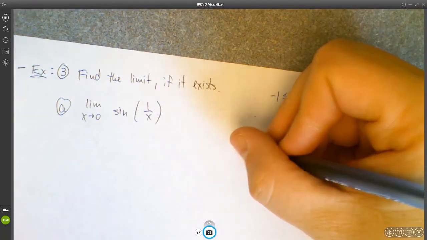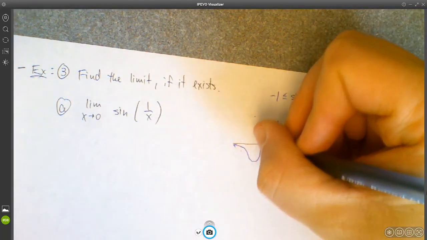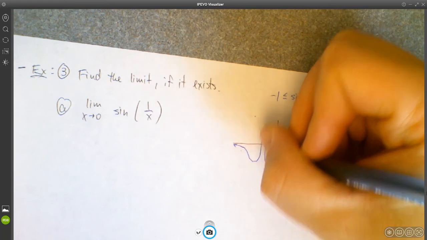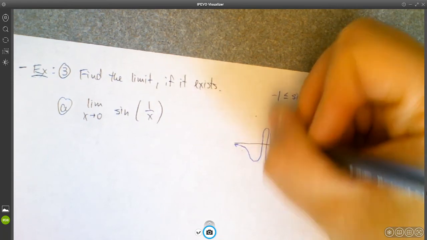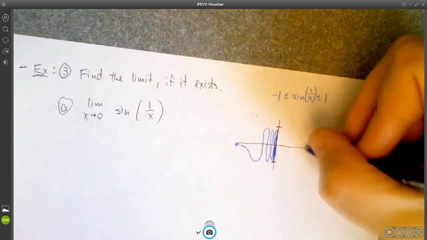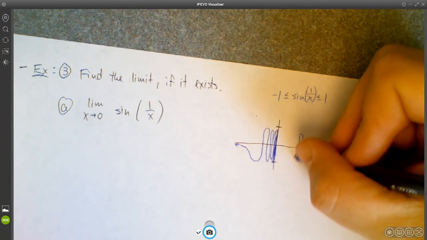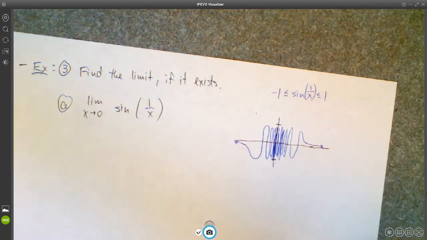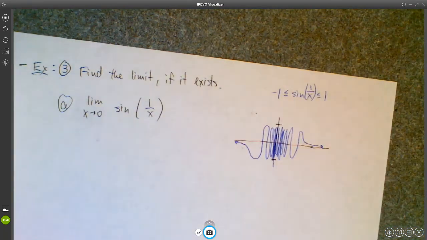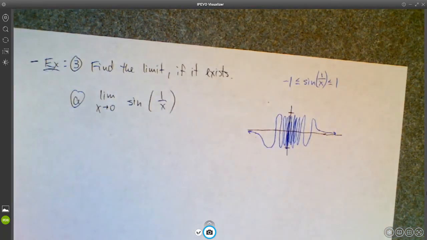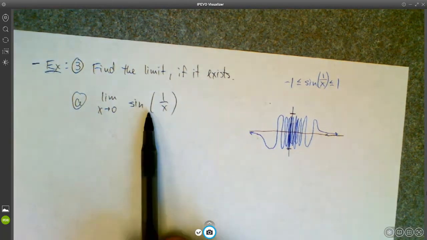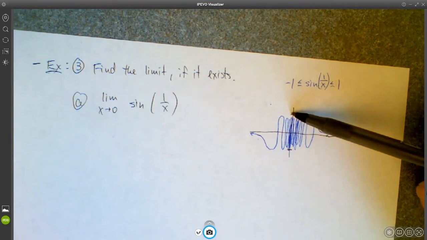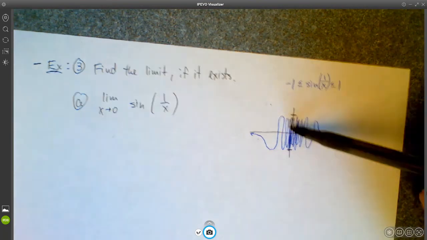And then it must do something kind of like this, where it starts to oscillate really quickly from either direction. That's a horrible, ugly picture, but I think that's kind of the idea. So if we're asking what's the limit as x approaches 0 of sine 1 over x, well shoot, is it 1? Is it -1? Is it 0?